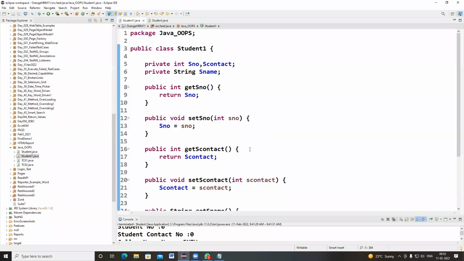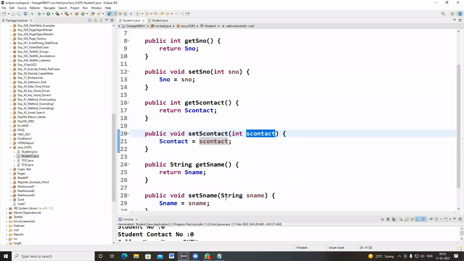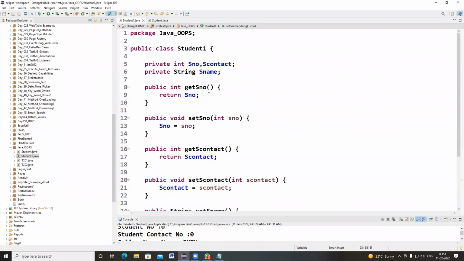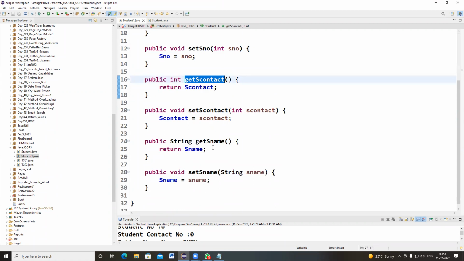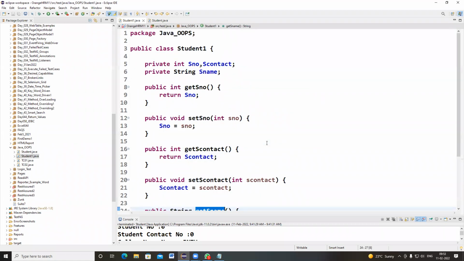Understood, right? There is set student number, set student contact, and set student name, each taking a local variable. And to get the values, there are get student number, get student contact, and get student name. These have been generated automatically.